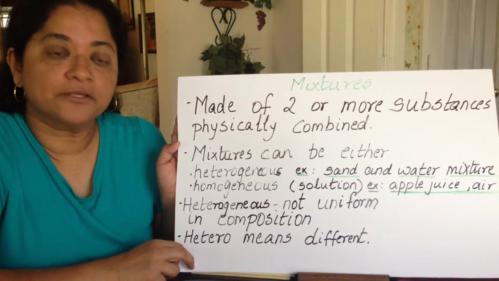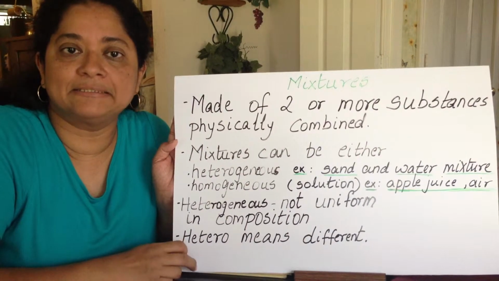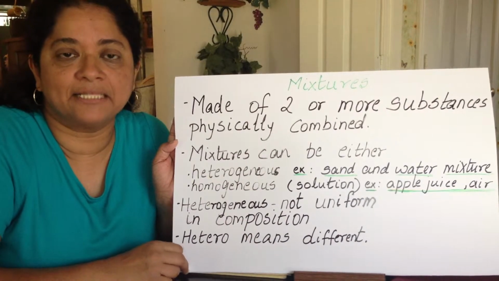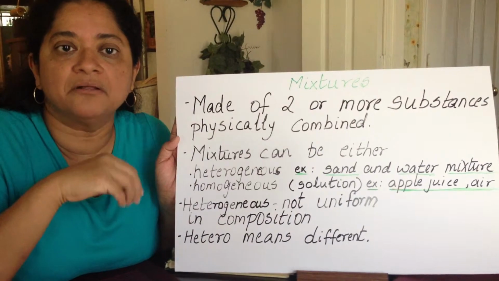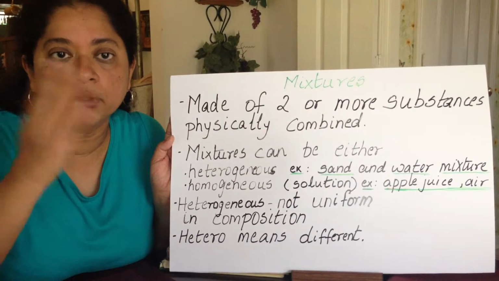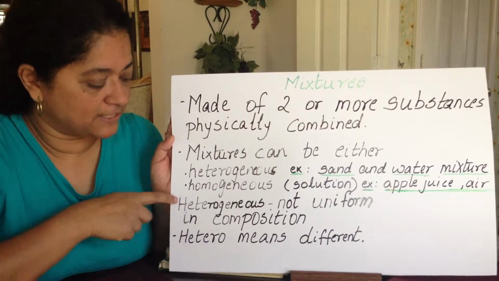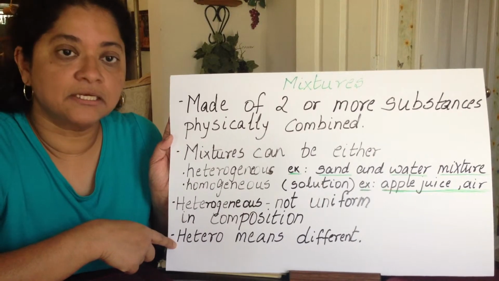Heterogeneous mixtures are not uniform in composition. That means, for example, classic example would be Italian salad dressing, where you have the spices, the vinegar and the oil mixed together, but they do not have uniform composition throughout. That's an example of a heterogeneous mixture. Hetero means different.